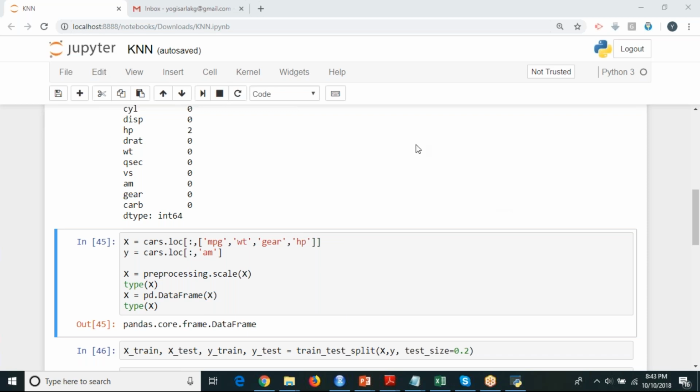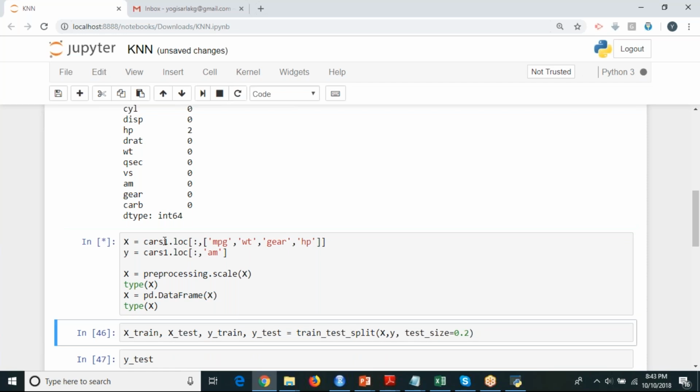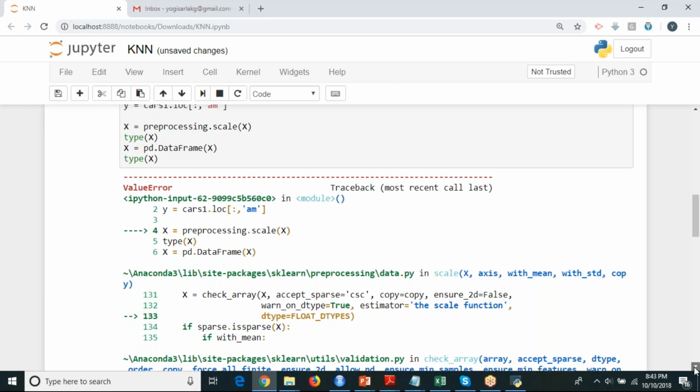Okay. So Ram, actually you have taken your HP column as 2. That's the reason, because I did not use that cars1, right? See here also, if I change it to cars1, and here if I change it to cars1, I'm going to get that error. So that's the reason I did not show you with respect to missing values. See, input contains NaN. As of now, just learn this. Remove that. Don't replace with that.